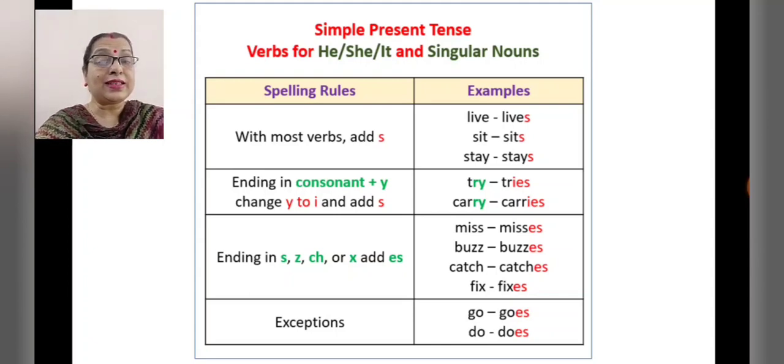There are some exceptions also, like here go, G-O becomes goes, ES, and do, D-O, also you have to add ES in the present tense.